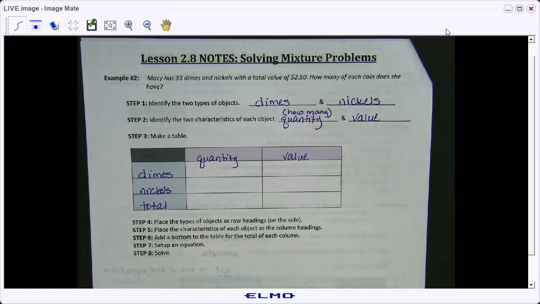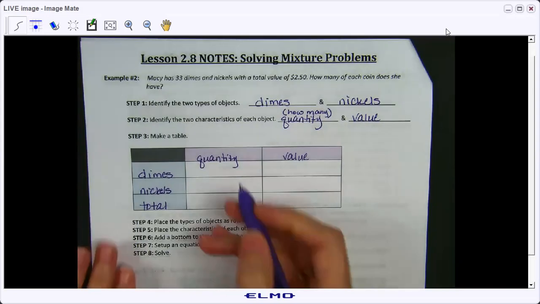Okay, let's look at the example. It says Macy has 33 dimes. Where's that gonna go? Oh, I'm sorry. Macy has 33 dimes and nickels. Total. Total, okay, so a good example of how you might want to read a little bit further on, okay?